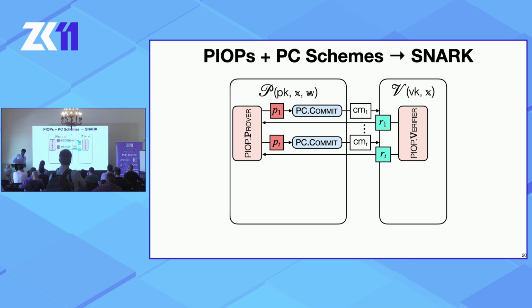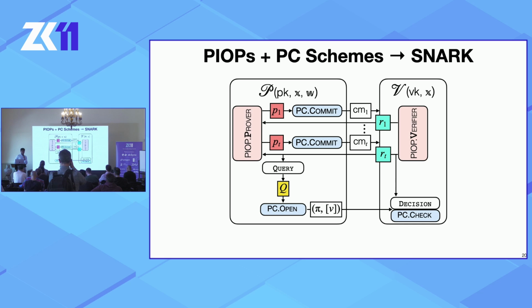Once this is done, the PIOP verifier would like to verify these polynomials at certain evaluation points. Unfortunately, it can no longer do so itself because it only has commitments to these polynomials. So the SNARK prover simulates the verifier's queries and then produces polynomial commitment opening proofs as well as the opening values at these points and sends these over to the verifier.